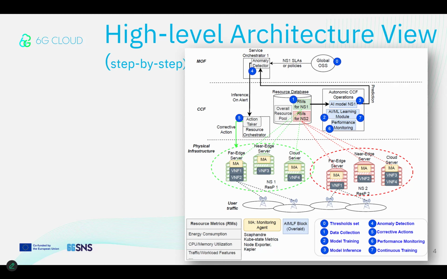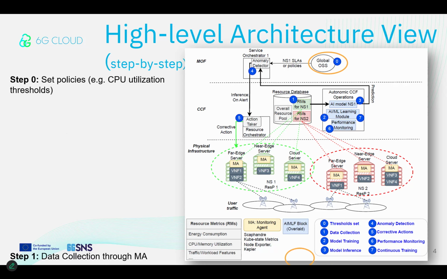Going step by step in the scenario story, step 0 is to set any service level threshold associated with the overall energy or CPU consumption through the OSS. Then, the first step is to collect data from the resource partitions through monitoring agents, such as Kepler, Scaphandre, etc. The collected data are stored in the CCF resource database.